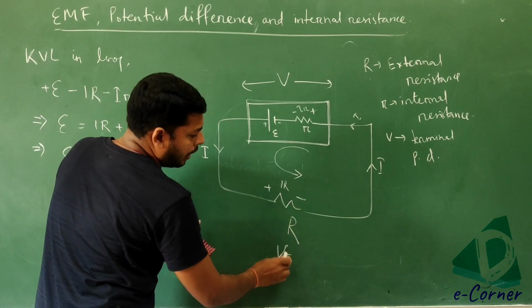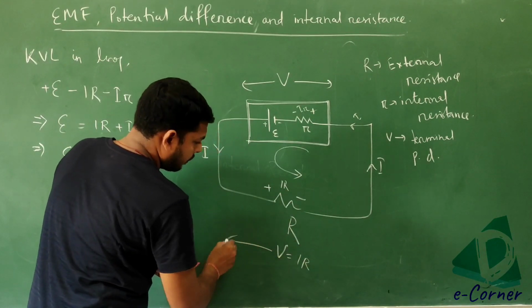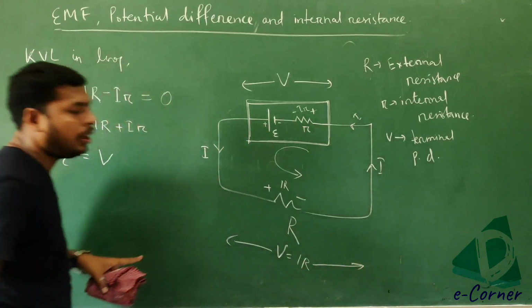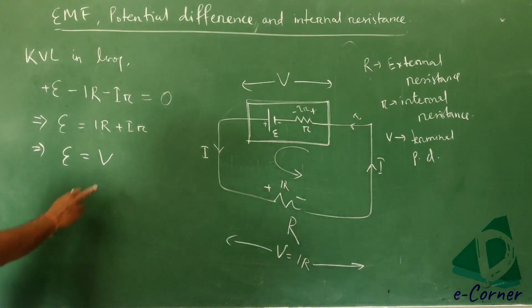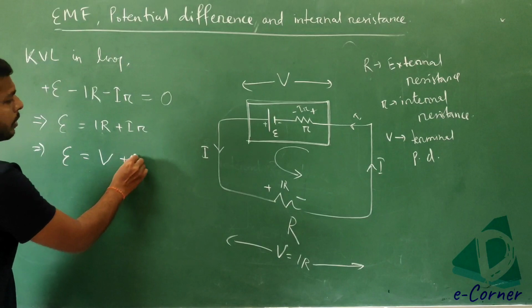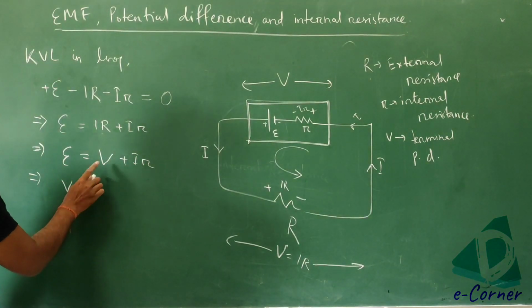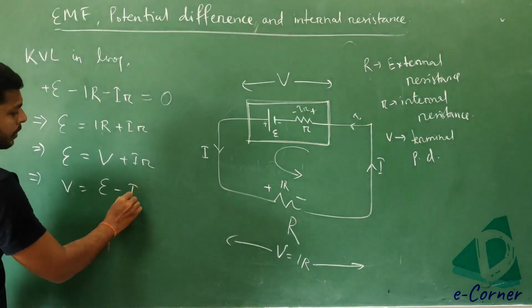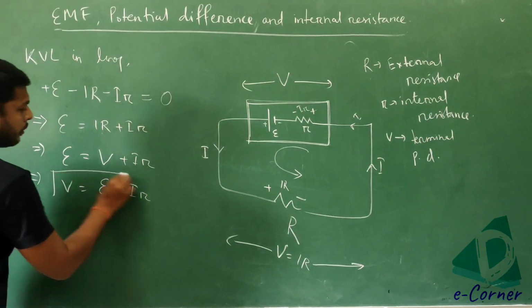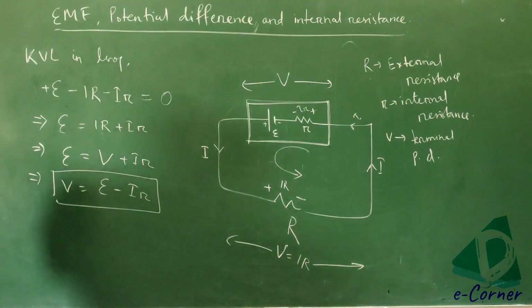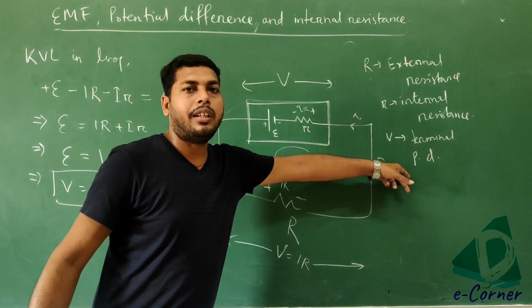So V is equal to IR. Yes or no? So this is the terminal potential difference. So E is equal to V plus I into r. That implies V is equal to E minus Ir. This is the equation for terminal potential difference.